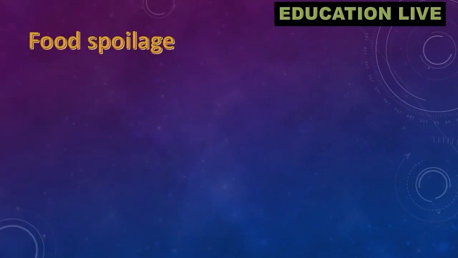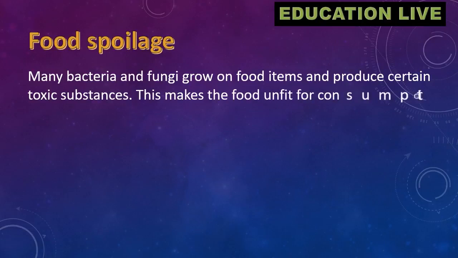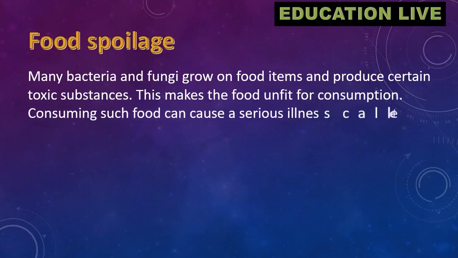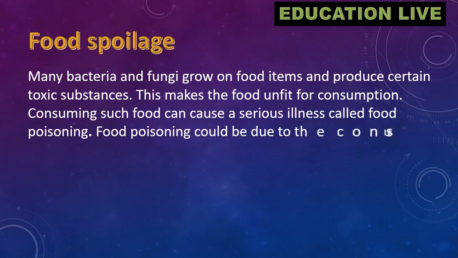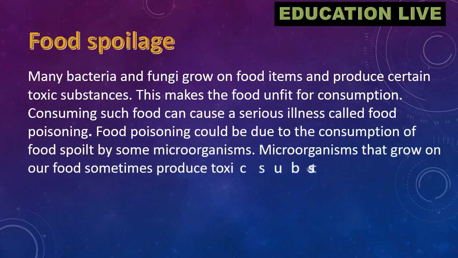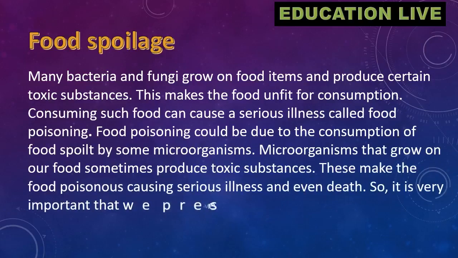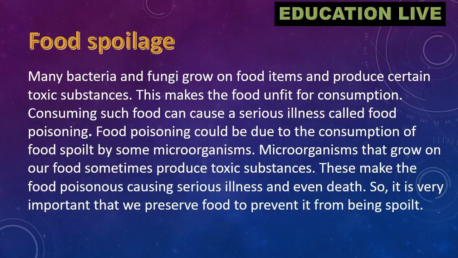Food spoilage. Many bacteria and fungi grow on food items and produce certain toxic substances. This makes the food unfit for consumption. Consuming such food can cause a serious illness called food poisoning. Food poisoning could be due to the consumption of food spoiled by some microorganisms. Microorganisms that grow on our food sometimes produce toxic substances. These make the food poisonous, causing serious illness and even death. So, it is very important that we preserve food to prevent it from being spoiled.